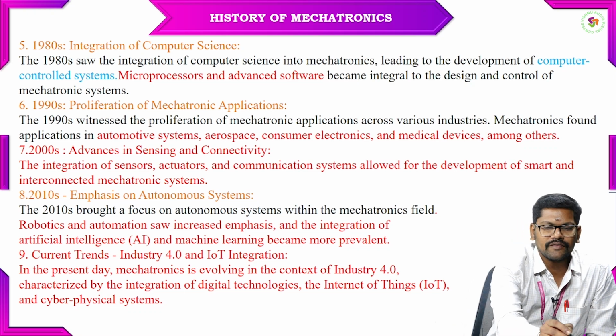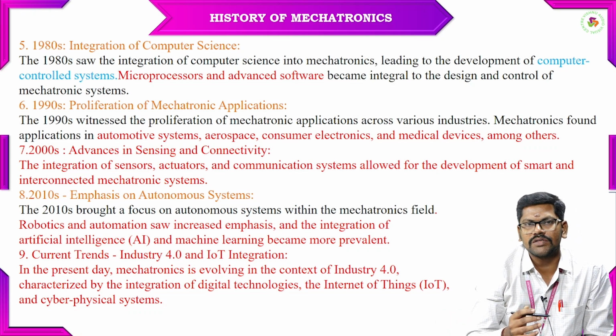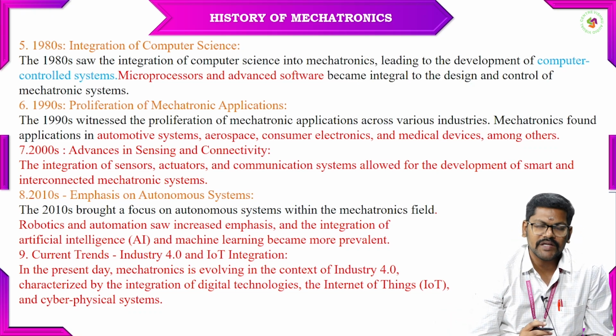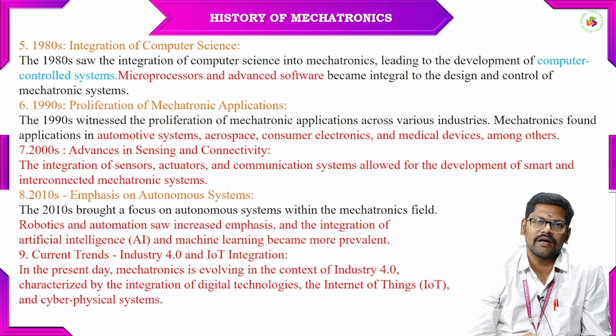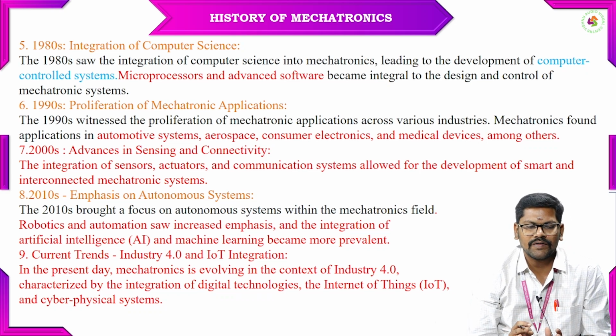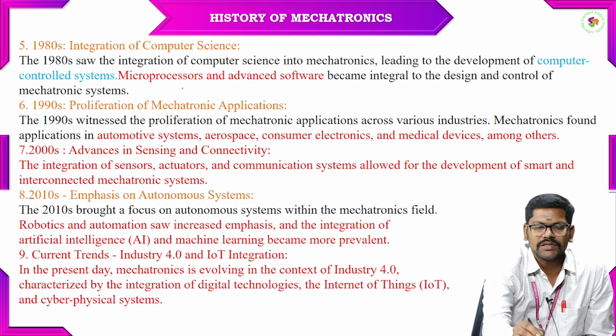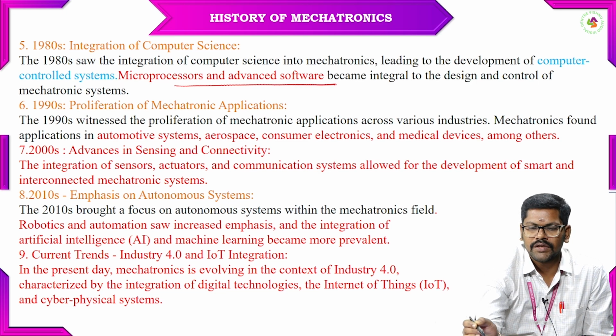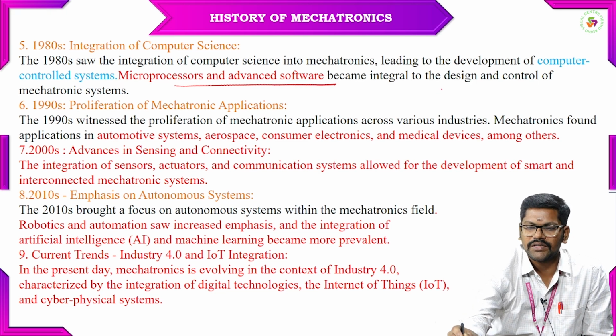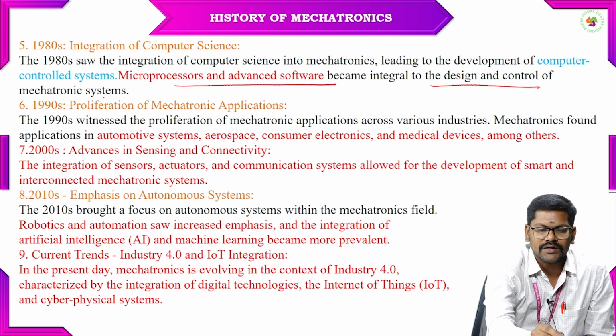Earlier we had control systems and microelectronics, and after that we integrated both with robotics. After the word mechatronics was coined in 1969, in the 1980s we started integrating computer science for computer controlled systems along with microprocessors and advanced software.